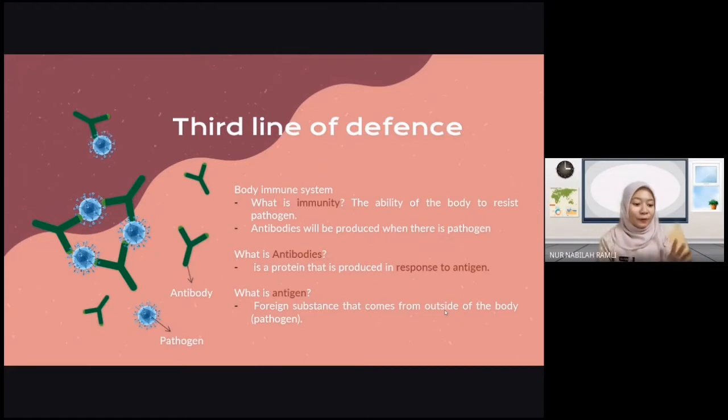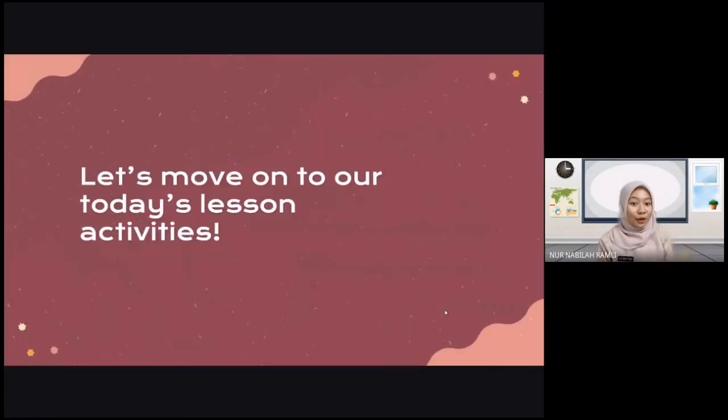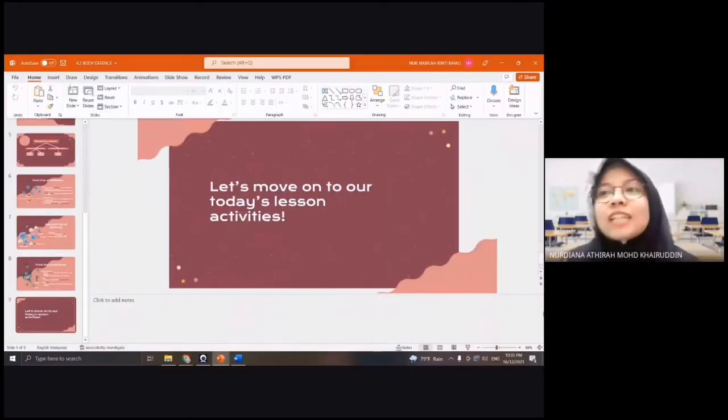So now, since I have finished with my lecture, let's proceed with our today's lesson activities. Okay, for today's activity, I want you guys to do a simulation regarding today's lesson. The simulation must consist of 5 characters, which is pathogen 1, pathogen 2, antibody, skin, and also white blood cell.